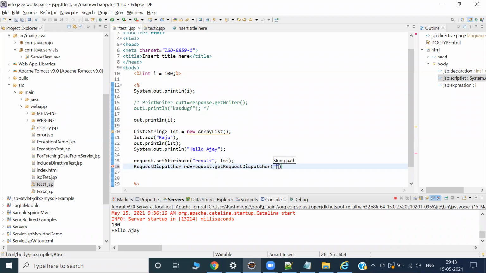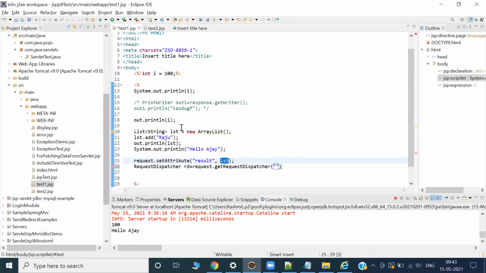If you want to send to another JSP, put the JSP name. If I want to send this information to another servlet, which information? I am interested in sending this lst data. I don't want to send the whole result.